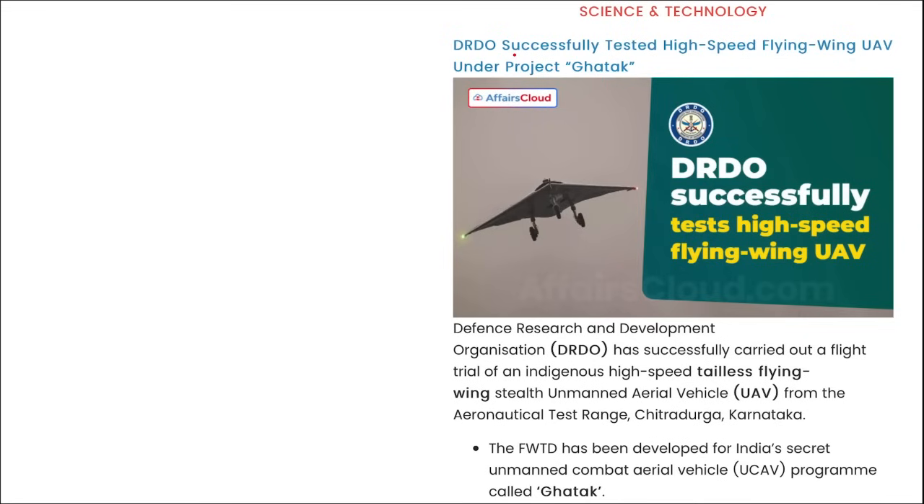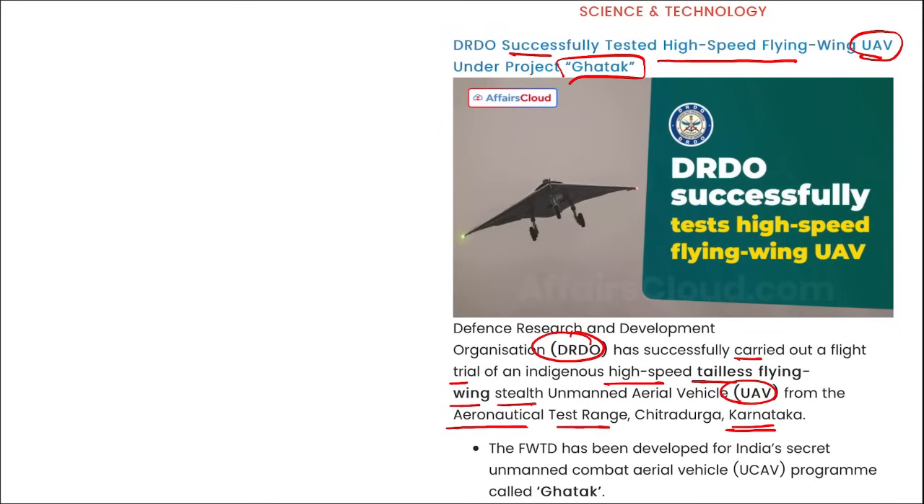Next, DRDO has successfully tested a high-speed flying wing UAV. UAV is your unmanned aerial vehicle, under Project Ghatak. Right? Ghatak. So DRDO successfully carried out a flight trial of an indigenous high-speed tailless flying wing stealth UAV from the aeronautical test range in Karnataka. Right? And this is a UAV. This was tested under Project Ghatak.